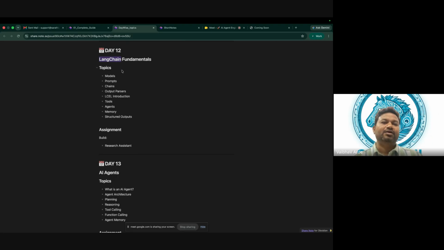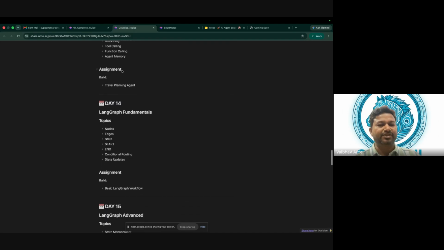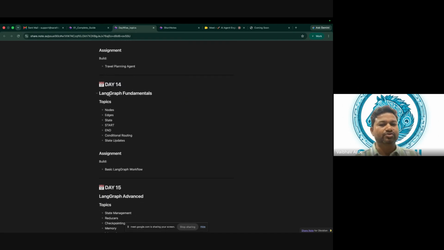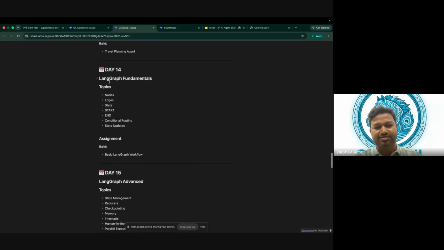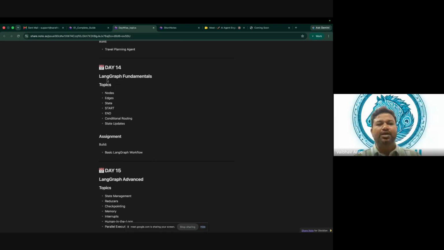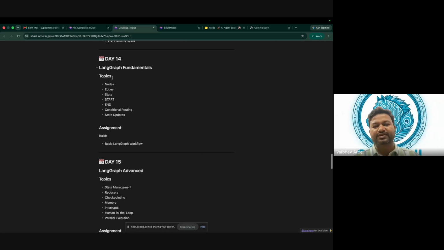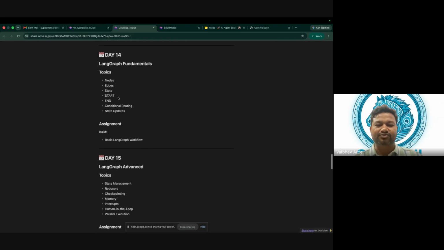But again, we will have a lot of glue code. To reduce that glue code, we have a very good framework, open source and very well used, very famous in the industry, that is LangGraph. So this framework we will be using. We will be learning what nodes, edges, states, start and end are. These are just the terminologies. Conditional routing, state updates, and many more things in LangGraph, we'll be learning.